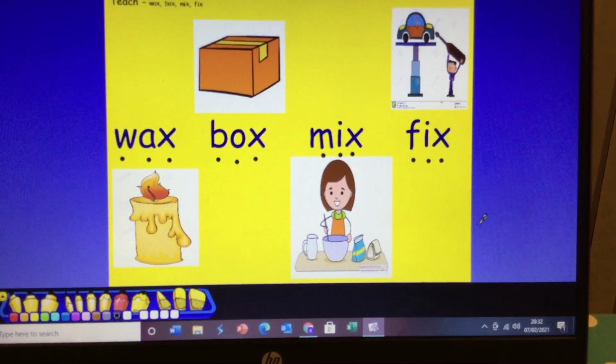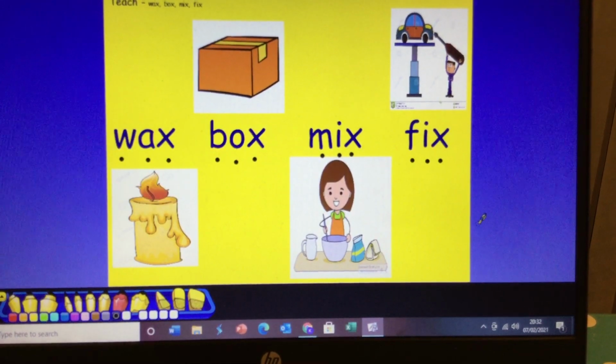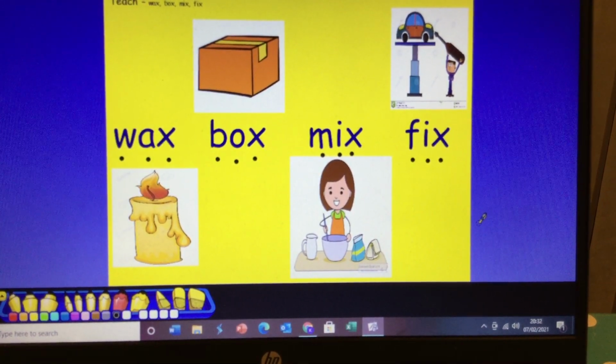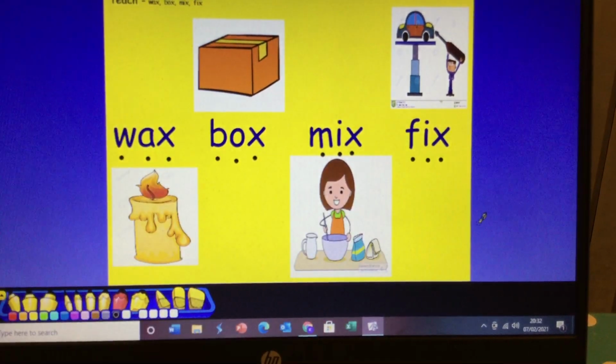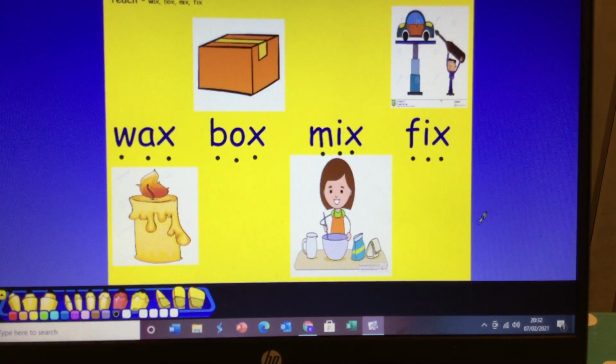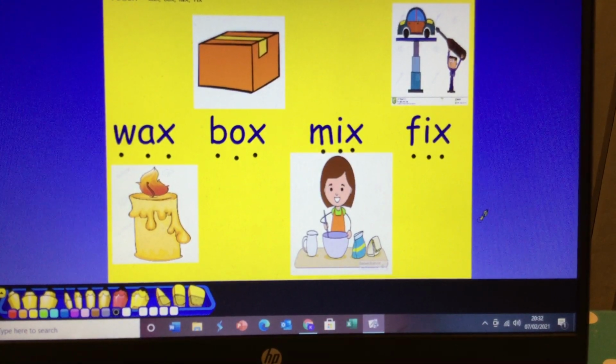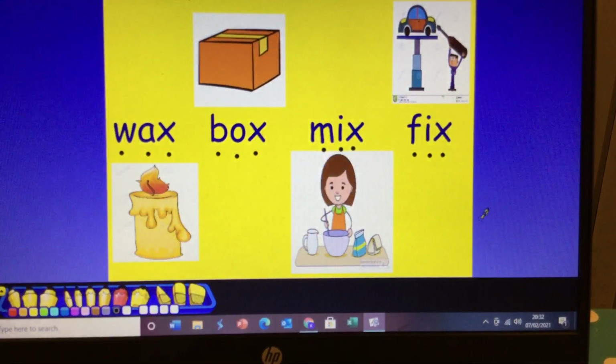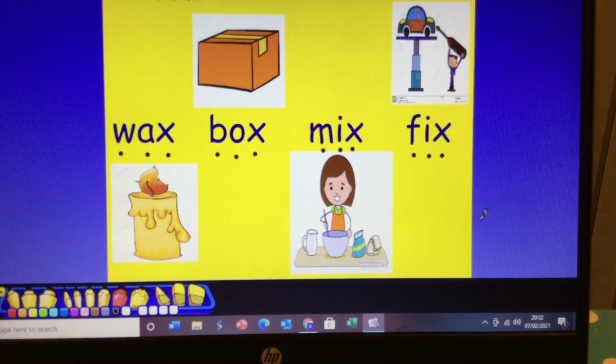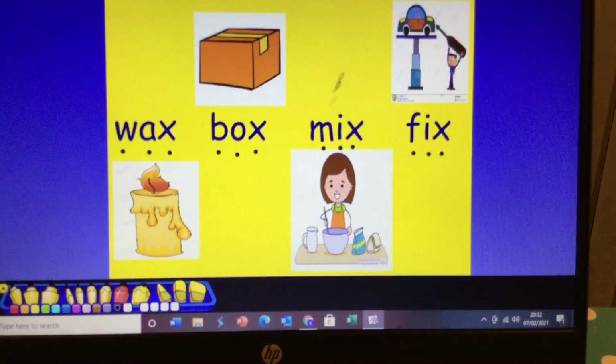So see if you can sound talk them, children. Are you ready? I say box and you say box. I say fix and you say fix. I say wax and you say wax. I say mix and you say mix. Well done, children.